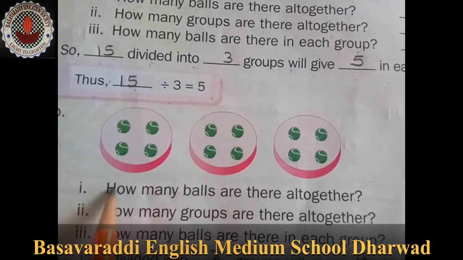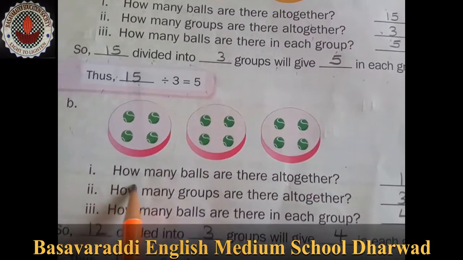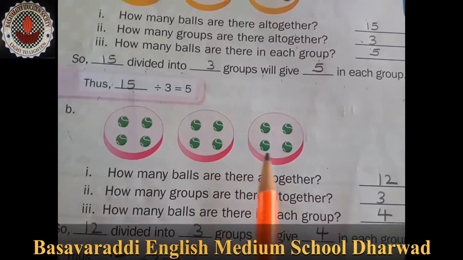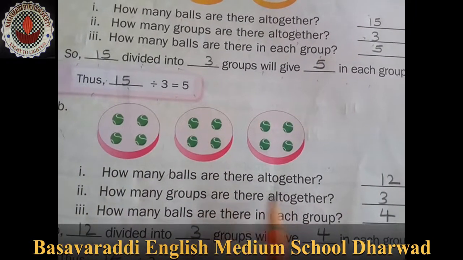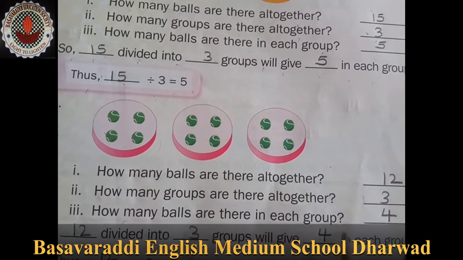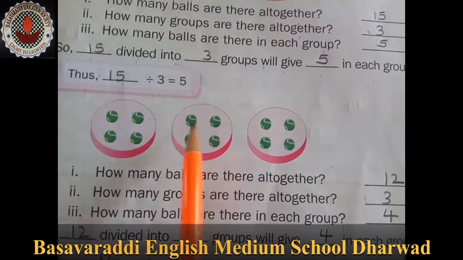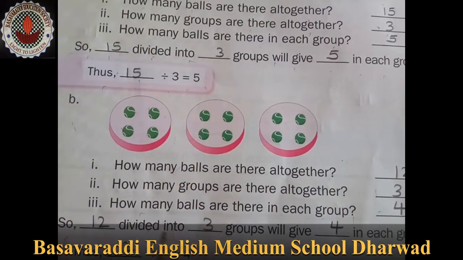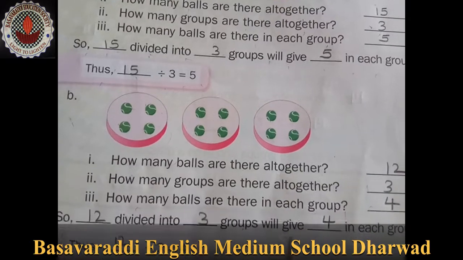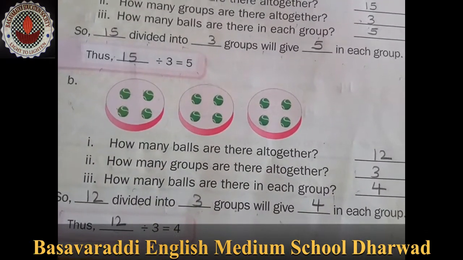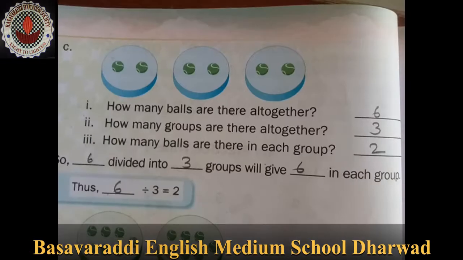Now B1, the 3 plates are here and how many balls altogether? 1, 2, 3, 4, 5, 6, 7, 8, 9, 10, 11, 12. And how many groups altogether? 3. How many balls are there in each group? 1, 2, 3, 4, 4. So 12 divided into 3 groups will give 4 in each group. So 12 divided by 3 is 4.